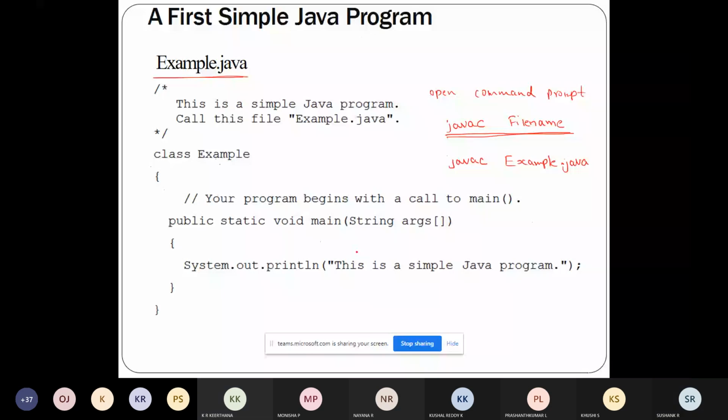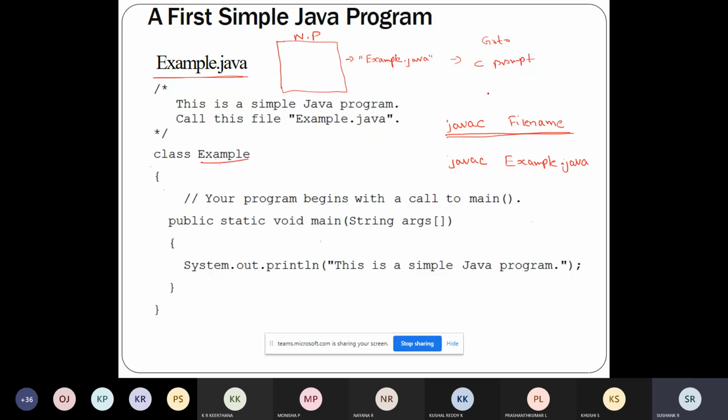See, first thing is you should write the Java code in Notepad. After that, save it by the class name. Whatever the class name is, since the class name is example, save it as Example.java. After this, go to the command prompt. From the command prompt, type the command javac file name. So what is my file name here? Example.java is my file name.